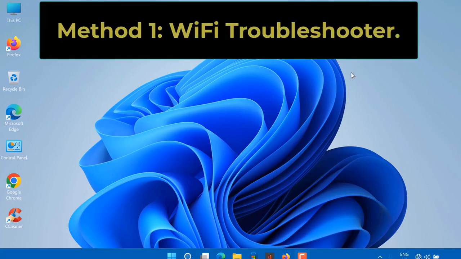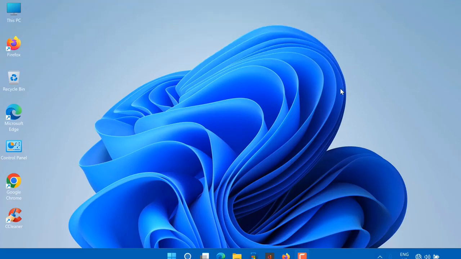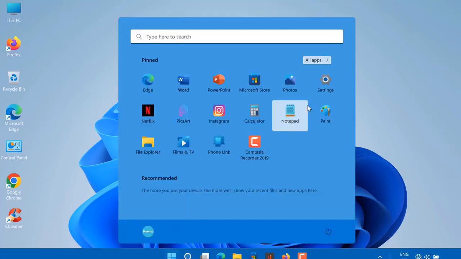Run the Internet Connection Troubleshooter. Windows 11 provides built-in troubleshooters to fix common issues with computer. You can run the Internet Connection Troubleshooter to scan the Windows 11 Wi-Fi problems and fix them automatically. To run the Internet Connection Troubleshooter, open Settings.